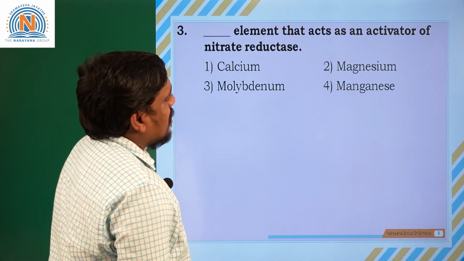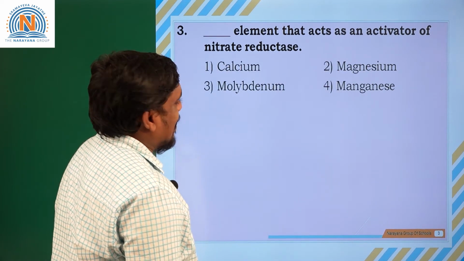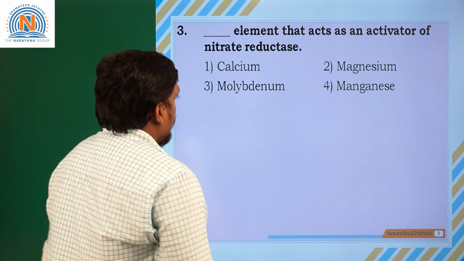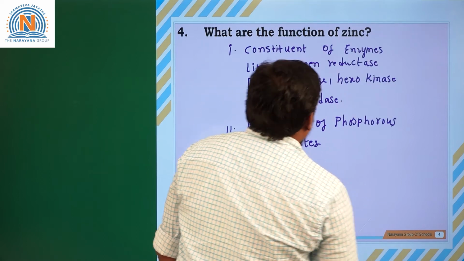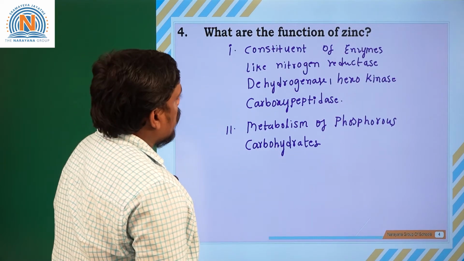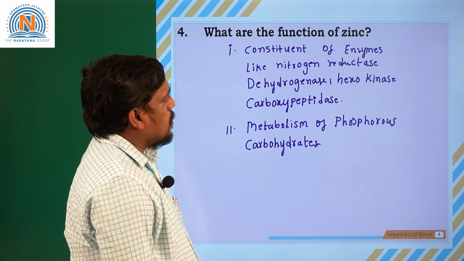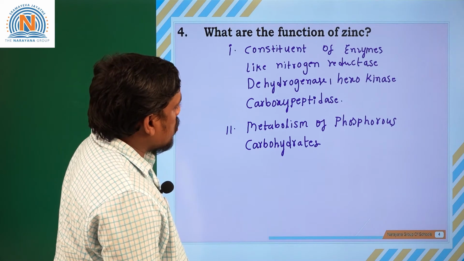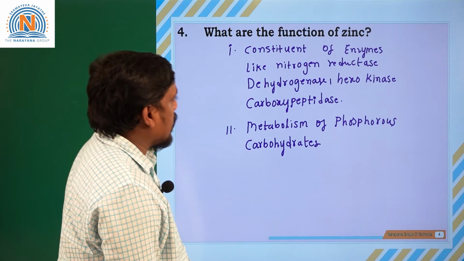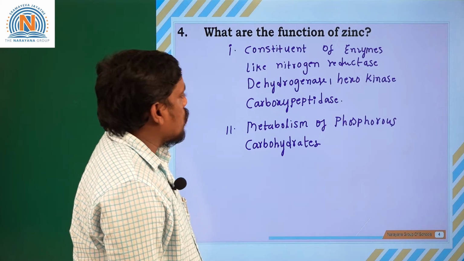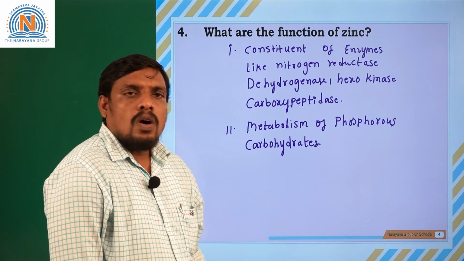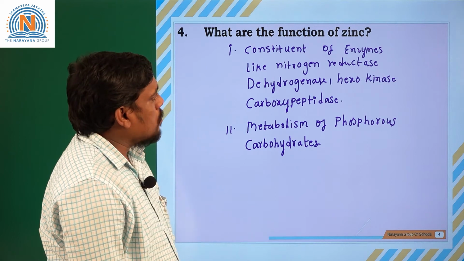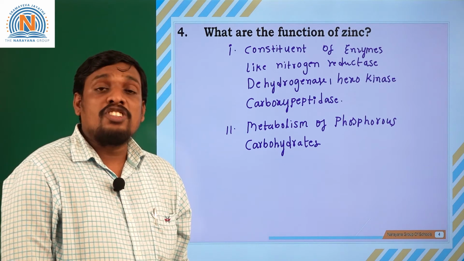The element that acts as an activator of nitrate reductase or nitrogen reductase is definitely molybdenum. We have discussed that in the previous question. And what are the functions of zinc? Zinc is a constituent of enzymes like nitrogen reductase, dehydrogenase, hexokinase and carboxypeptidases. In all these enzymes, one of the major elements is zinc.